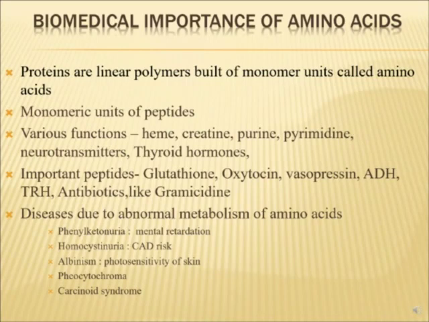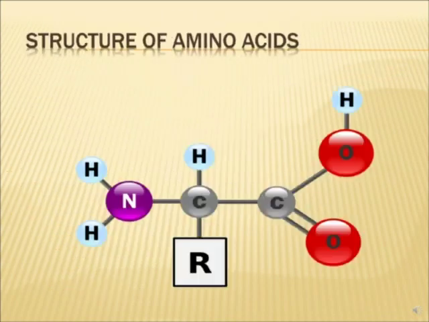The amino acids lead to some diseases if their metabolism is impaired, like phenylketonuria, homocystinuria, albinism, pheochromocytoma, and carcinoid syndrome. And details of this you will be studying when you study the metabolism of amino acids in further classes. Now, before going further, I will explain about the structure of amino acids.